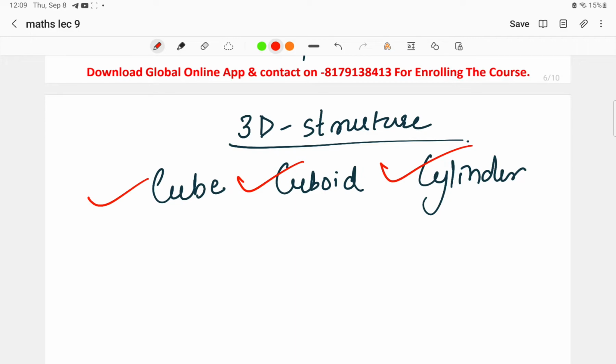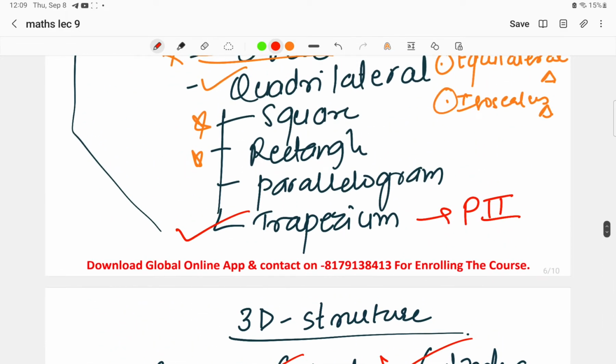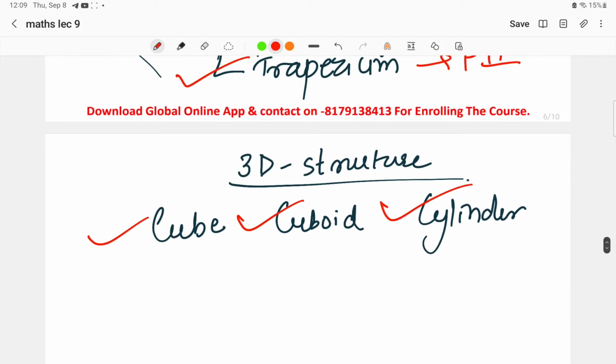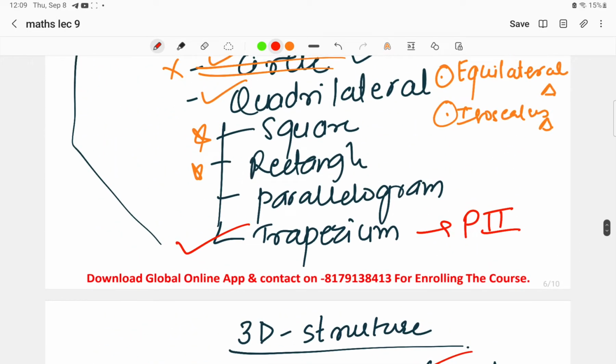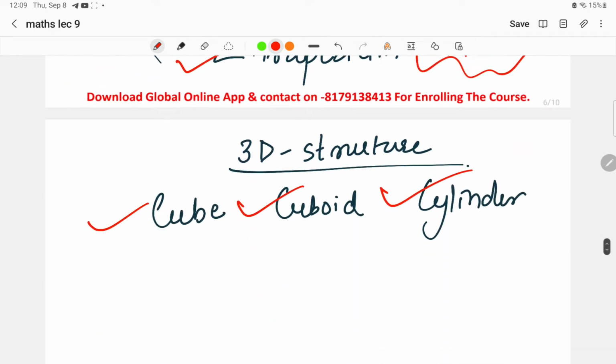So if you're preparing for paper number 1, go through square, rectangle, cube, and cuboid, and if you're going for paper 2, then go for trapezium again, very seriously. Quadrilaterals are actually all important, but specifically trapezium is a topic from which questions have been asked compulsorily for paper 2, and in 3D you have to prepare all 3 of them. Now this is all about the introduction.